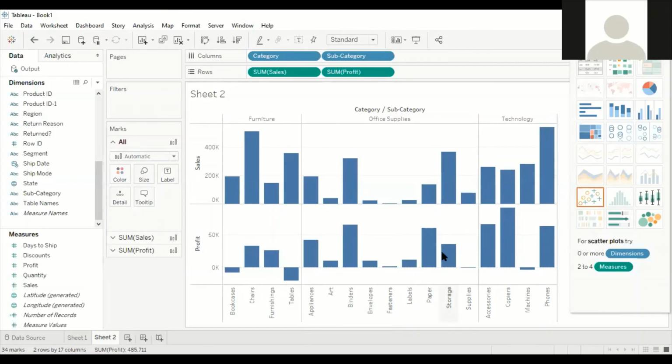If you look into other areas, technology is doing well. Even in machines they have some problems, which means they are already in a loss. So these are some of the analysis parts. Further, we can dig into the data and find out the reasons for the loss in tables as well as machines. I hope that is clear. If you have any doubt, you can